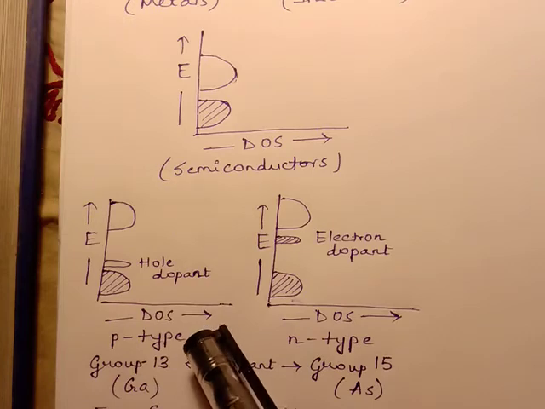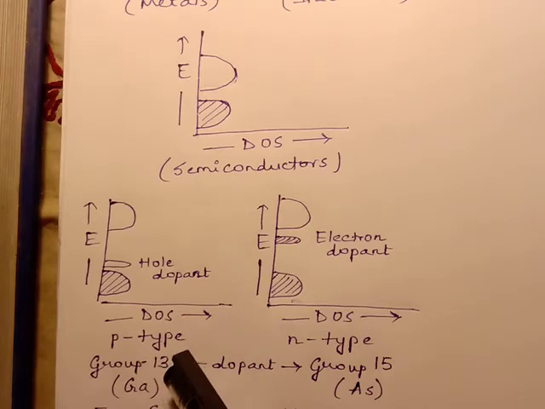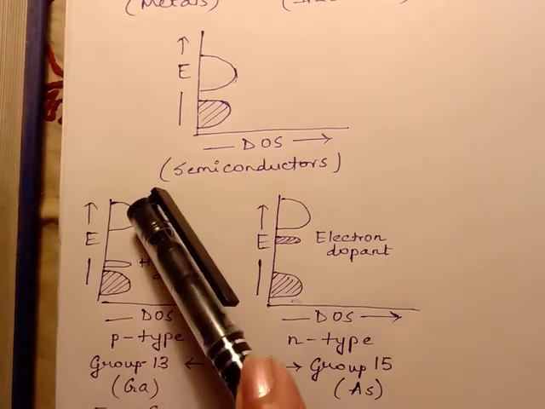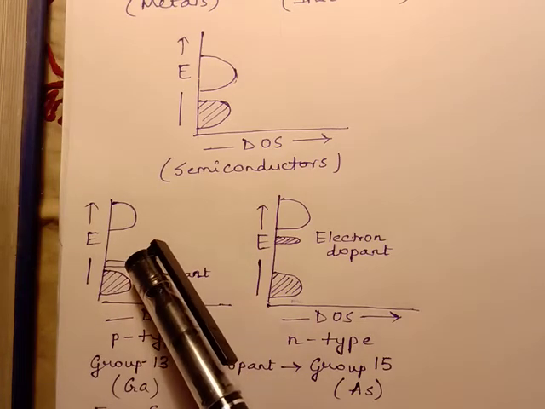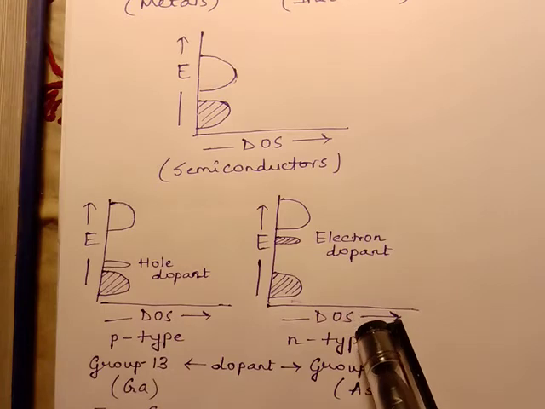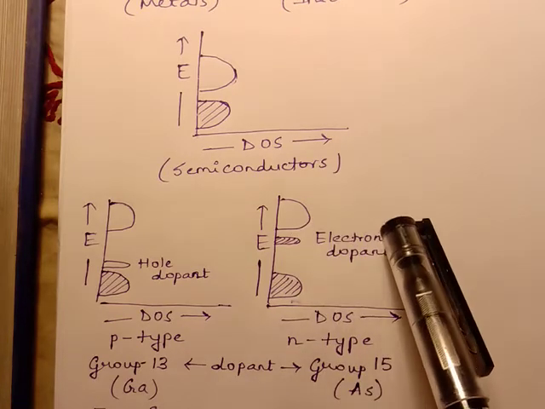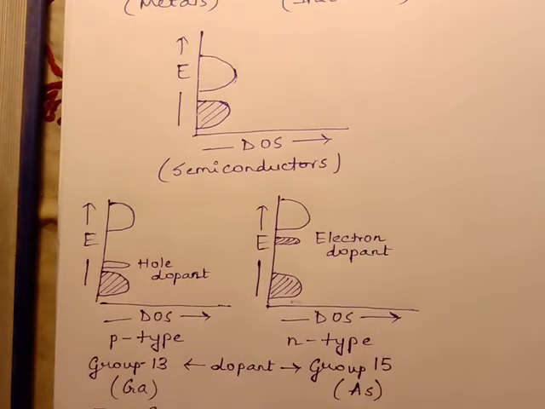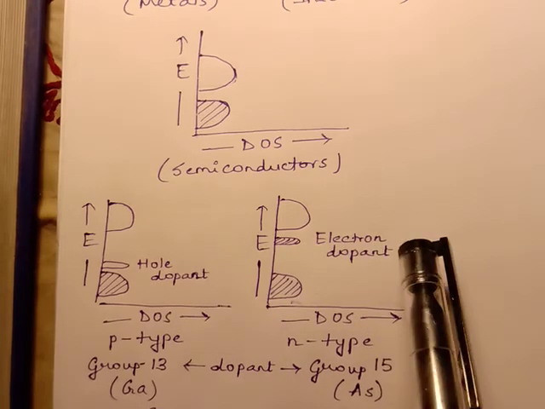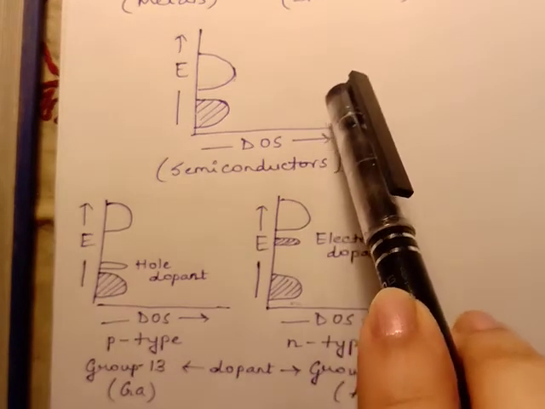In case of a p-type semiconductor, a hole dopant is used, such as gallium, which belongs to group 13, and this is the DOS curve. So this additional band has come over here because of the hole dopant. And in case of an n-type semiconductor, doping has been carried out with arsenic, which belongs to group 15, and an additional band has formed here due to the electron dopant. So in both these cases, essentially a charge carrier has been added. So the electron transfer from the valence band to the conduction band has become easier in the semiconductor.